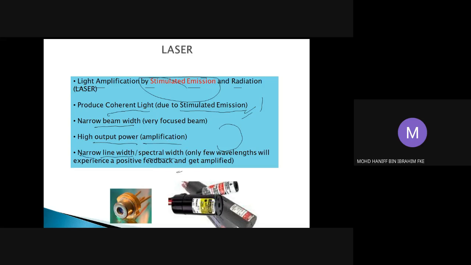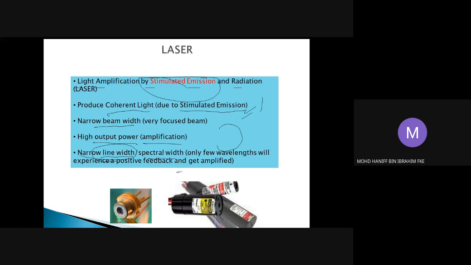The dispersion is reduced, and as such the light can be sent over a longer distance. These are the important characteristics we need to understand about laser as compared to the LED. The line width or spectral width of the LED that we learned last week is quite large, as compared to what we are going to learn in laser.